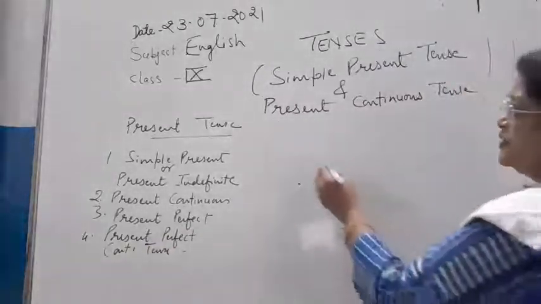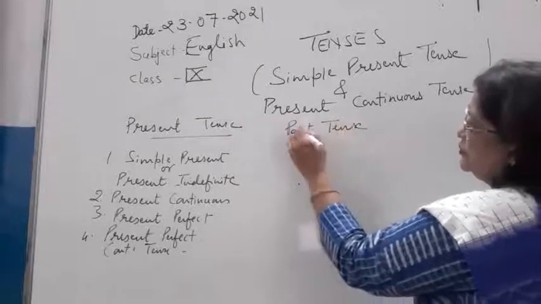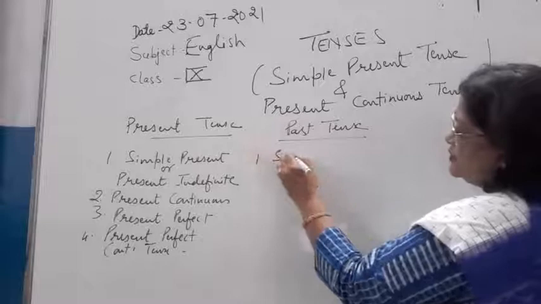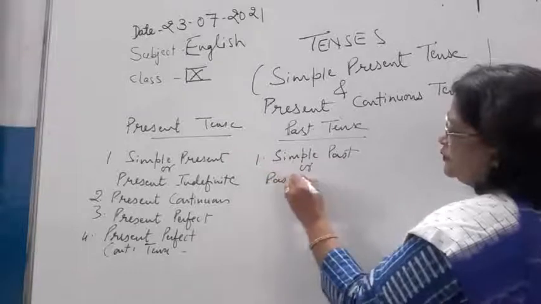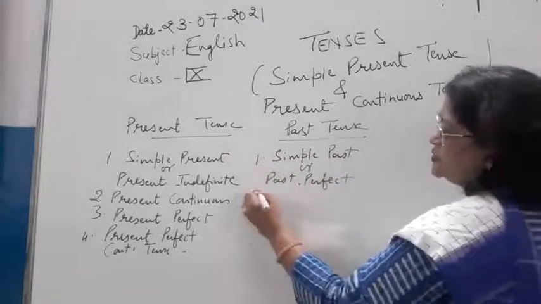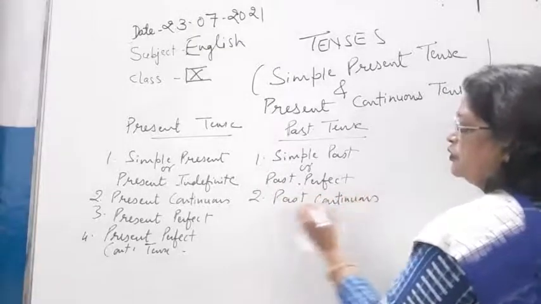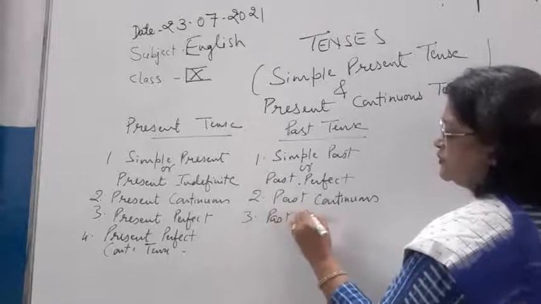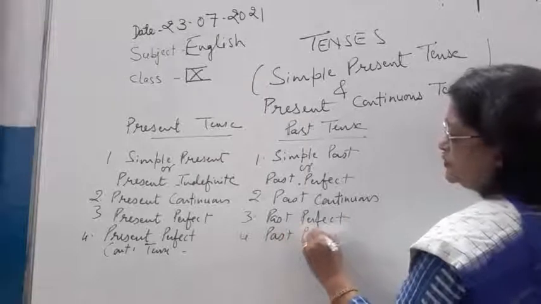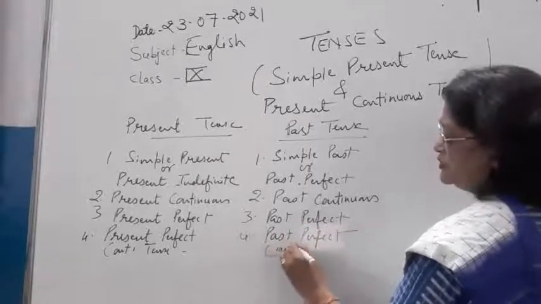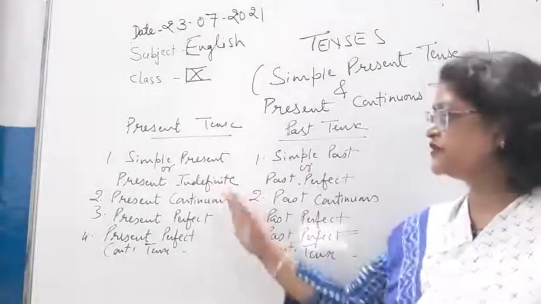Similarly, children, we will have past tense. So simple past or past indefinite. Second is past continuous. Third is past perfect. And fourth is past perfect continuous tense. So these are the four tenses of the past tense. These are the four tenses of present.